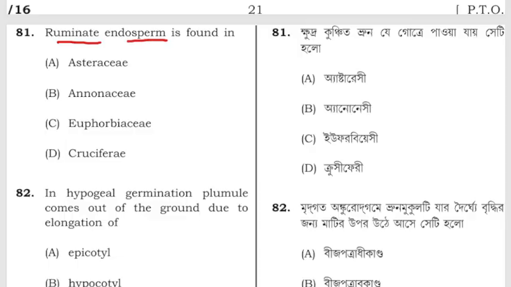Ruminate endosperm is found in Asteraceae, Anonaceae, Euphorbiaceae, Cruciferae. The correct answer is Anonaceae. Ruminate endosperm is observed in Anonaceae.